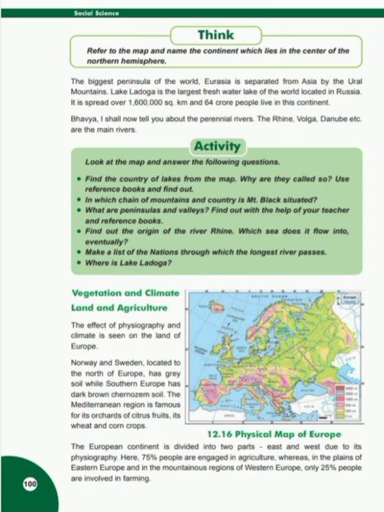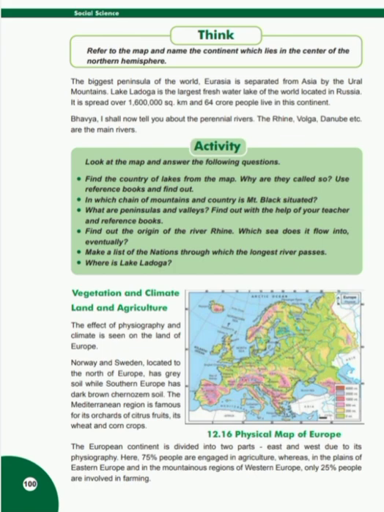Bhavya, I shall now tell you about the perennial rivers. The Rhine, Volga, Danube, etc. are the main rivers. Students, Europe has an area of about 1 crore 6 lakh square kilometers. Europe and Asia are connected with each other and are collectively known as Eurasia. The Ural Mountains, Caspian Sea, Caucasus Mountains, and Black Sea separate these two continents.